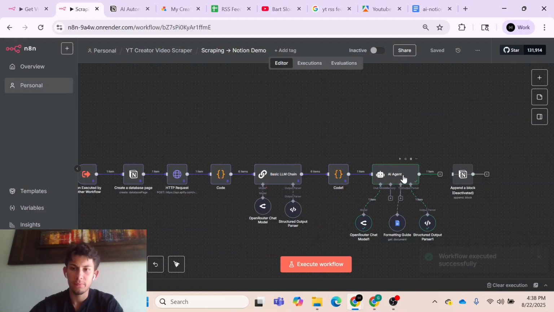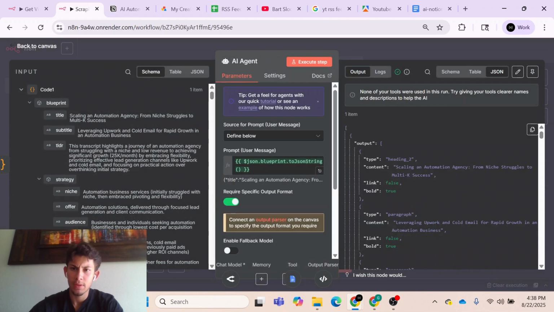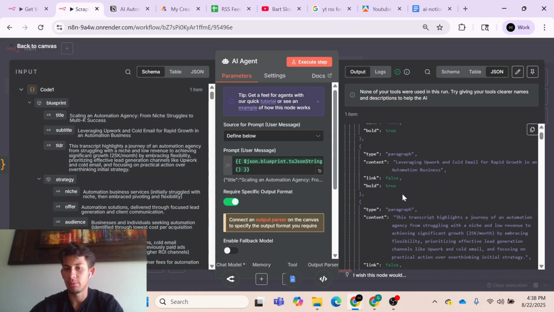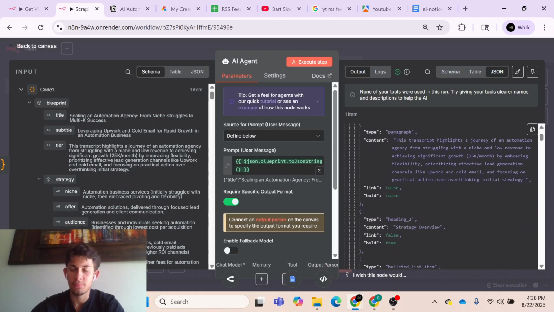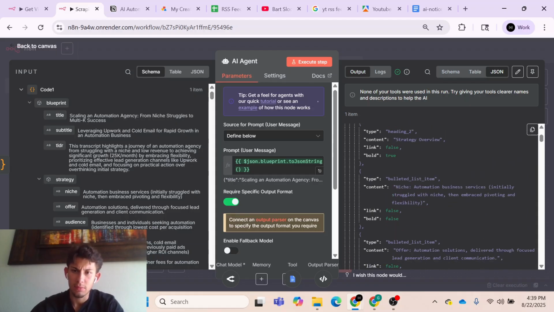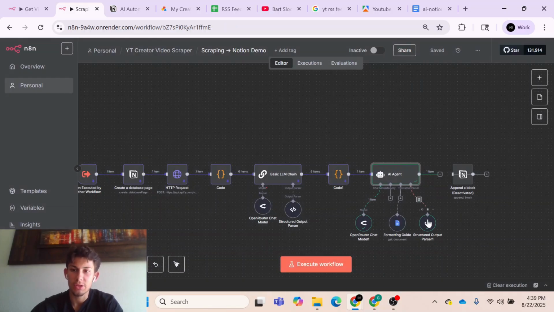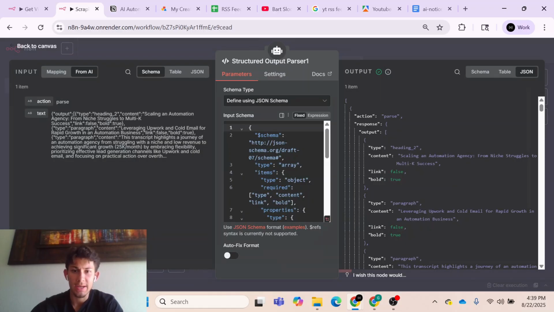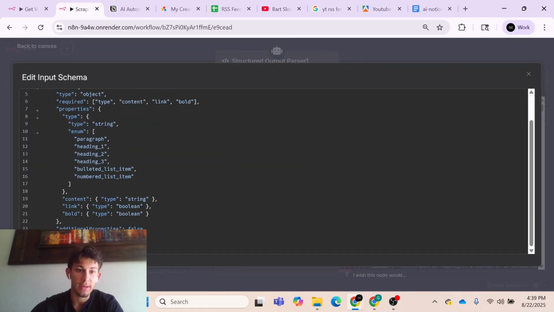Okay, so we've run our AI agent, and right, this is exactly what we want. We want our type and our content, and then whether it's linked or bolded. And so I've included link and bold as the output I want, but you could also include color. I think there are other ones called toggle. And the way you would do that is you could just go over here and ask ChatGPT to include that, right here.